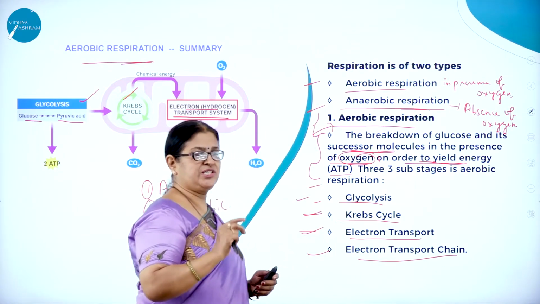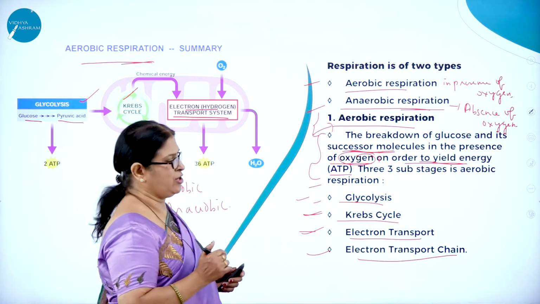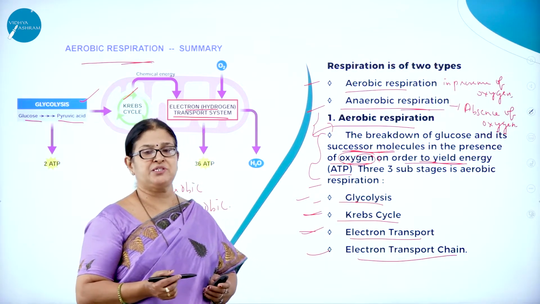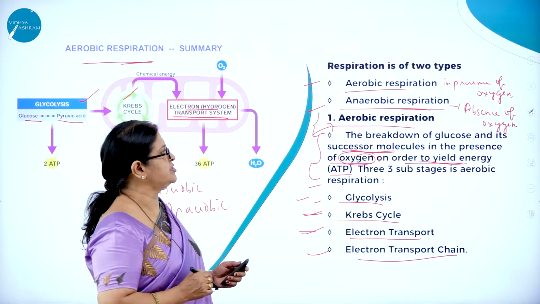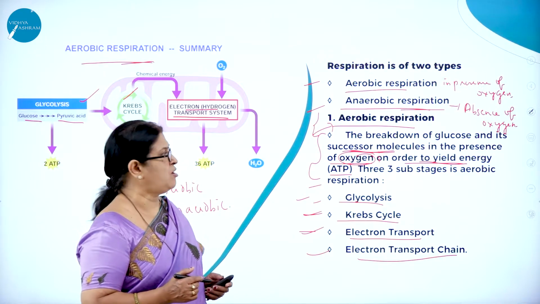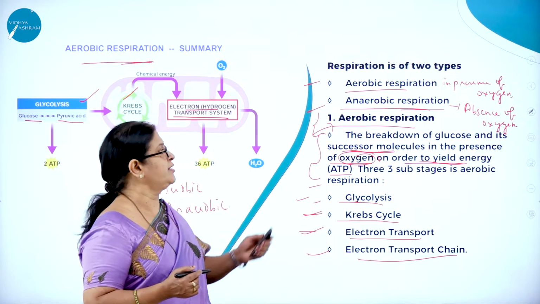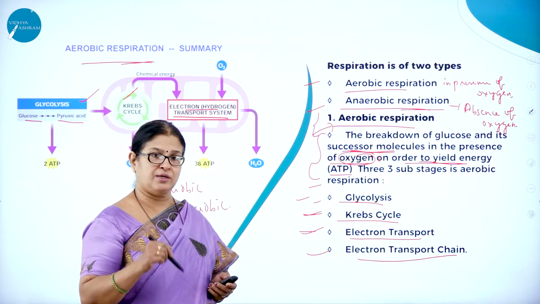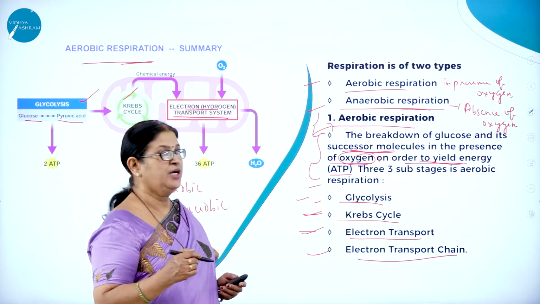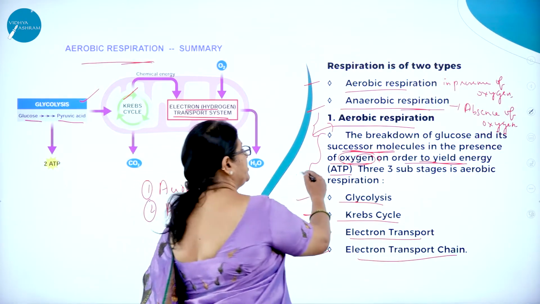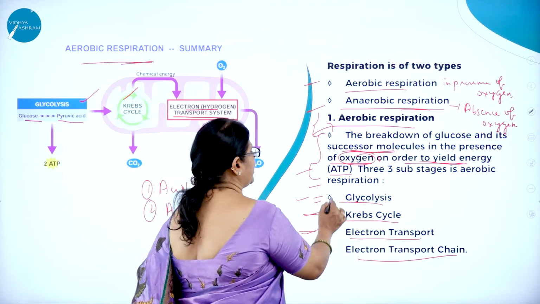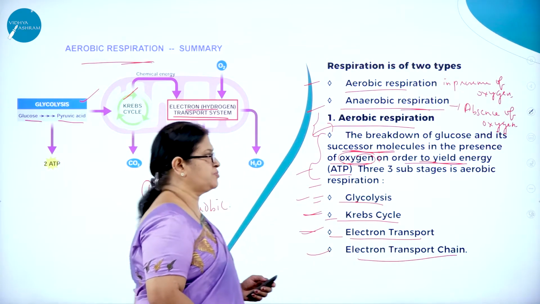So respiration is of two types. What are they? Aerobic respiration and anaerobic respiration. Aerobic respiration is a type of respiration which takes place in presence of oxygen. Anaerobic respiration is a type of respiration which takes place in absence of oxygen. So aerobic respiration is what? The breakdown of glucose, which is the substrate, and its successor molecules in the presence of oxygen to release what? To release ATP. And what are the three substages of aerobic respiration? It includes glycolysis, Krebs cycle and electron transport chain.